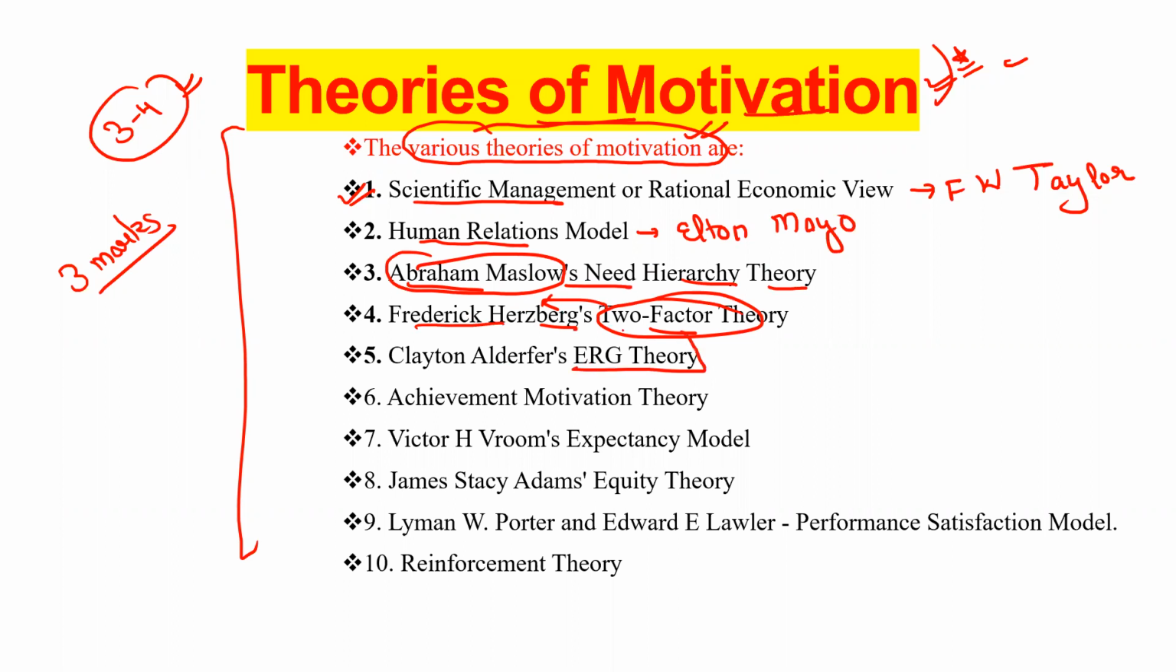Next is ERG theory. They will give you this in the examination, and they have already asked this question in 2020. ERG theory is given by Clayton Alderfer. Next is the achievement motivation theory, the sixth theory, given by David C. McClelland.